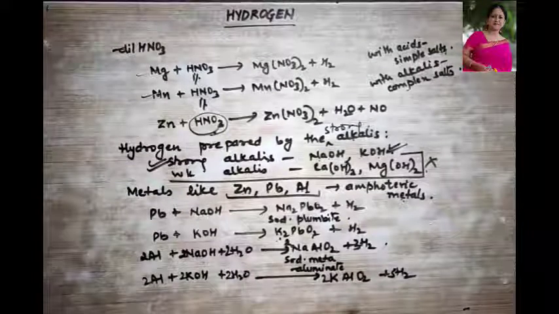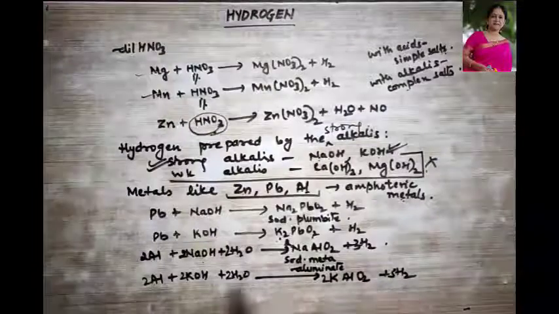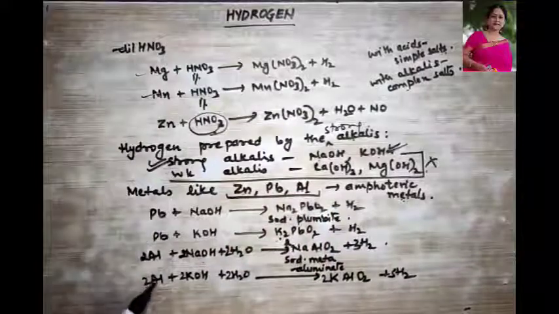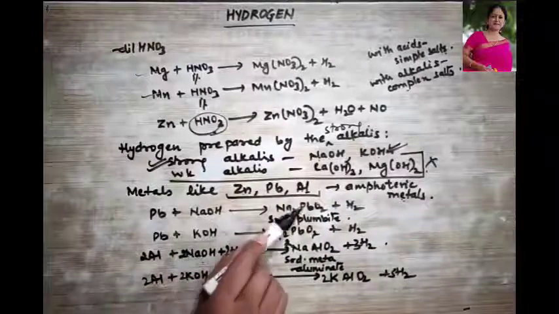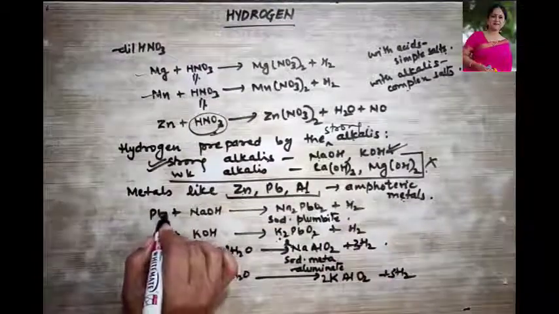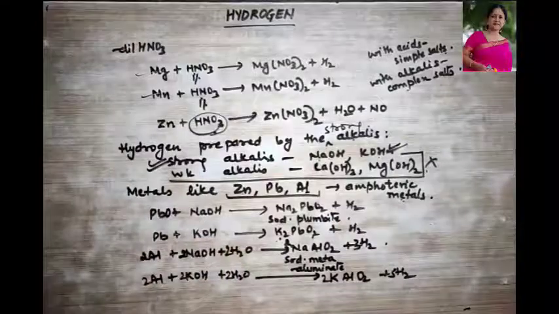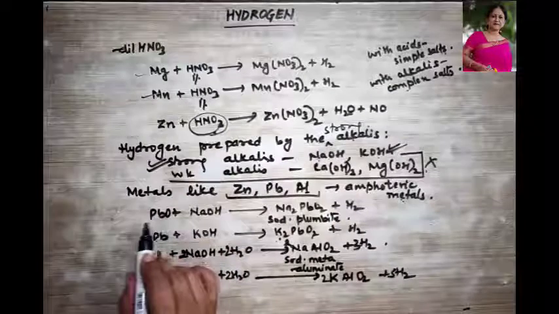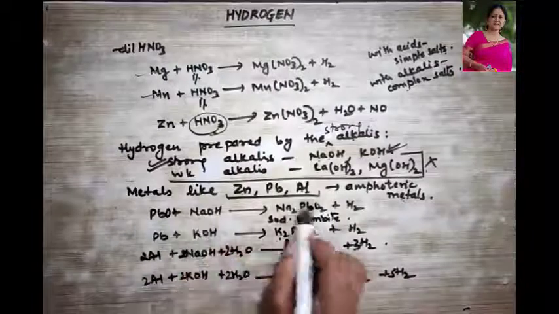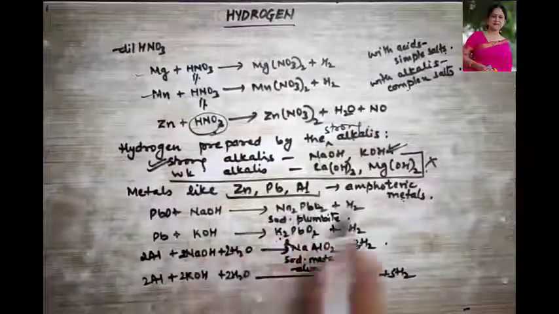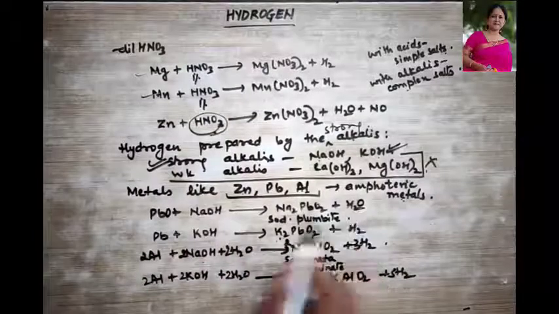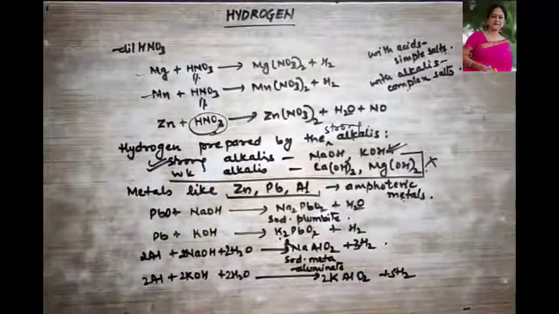Now I was saying about oxides and hydroxides. Okay, the oxides and hydroxides. Now see what difference it makes. When metal is treated with strong alkali, salt and hydrogen gas is given out. If I use an amphoteric oxide, now this becomes what? An amphoteric oxide. When treated with strong alkali, complex salt will be formed and water will be formed. Instead of hydrogen gas, it will now form water.